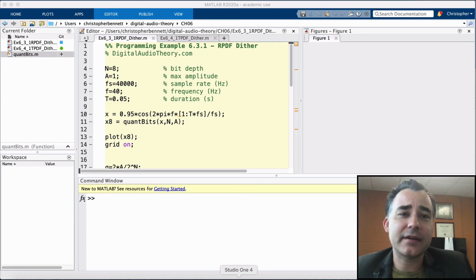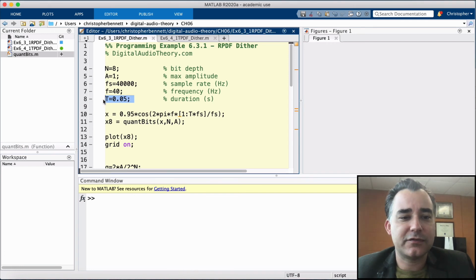In this programming example, we will create dither and apply it to a quantized signal. Then we can observe the impact on the quantization error and noise floor. So we're going to generate 50 milliseconds of a 40 hertz cosine with a sample rate of 40 kilohertz. This is going to be amplitude of 1, so -1 to +1, with a bit depth of N equals 8. And we're going to use the same quant bits function that was developed in Chapter 5.